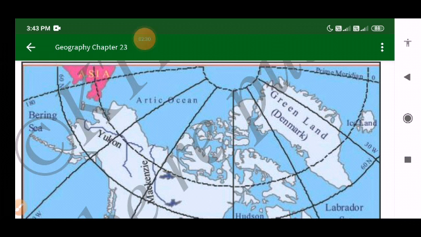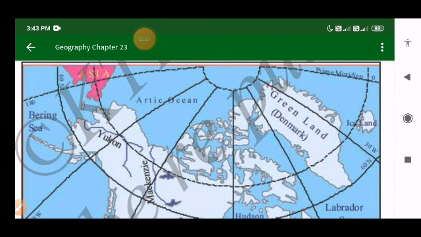So North America is surrounded by Atlantic Ocean in the east, Pacific Ocean in the west, and Arctic Ocean in the north. Just like India is surrounded by three water bodies, namely Arabian Sea to the west, Bay of Bengal to the east, and Indian Ocean to the south. Like that, North America is surrounded by Atlantic Ocean in the east, Pacific in the west, and Arctic Ocean in the north.